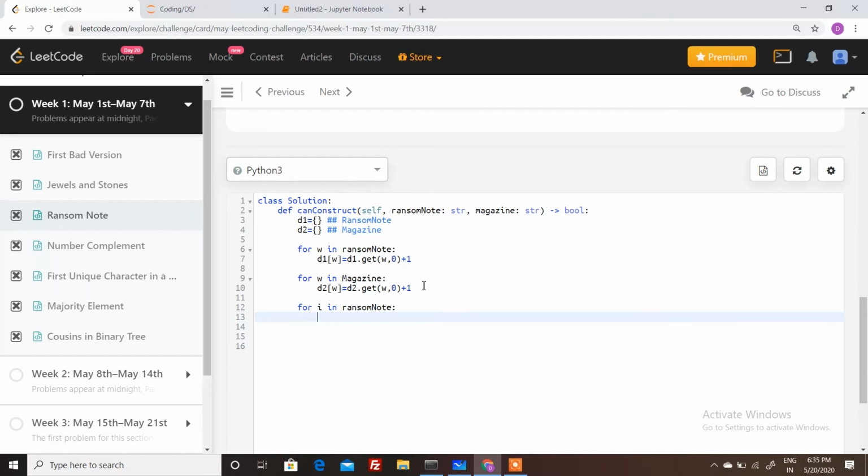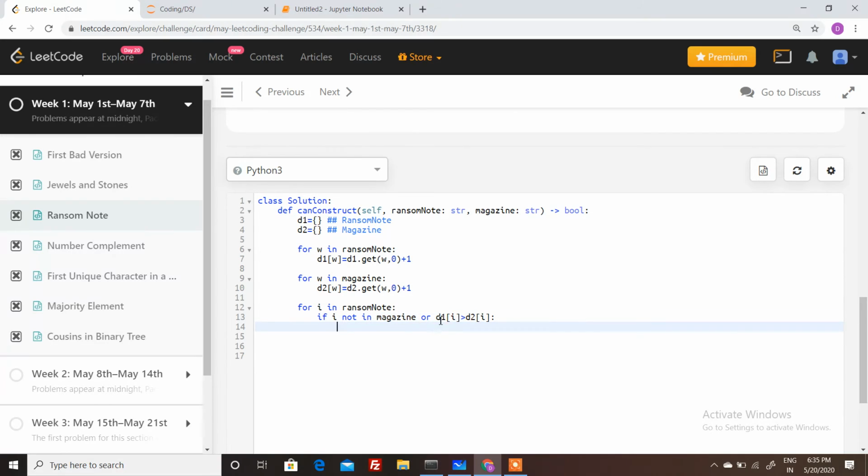We need to check two conditions. First condition: if i is not in magazine, if a particular character is not present in the magazine, we will return false, right? Or we will check if D1 of i is greater than D2 of i, then we will return false.